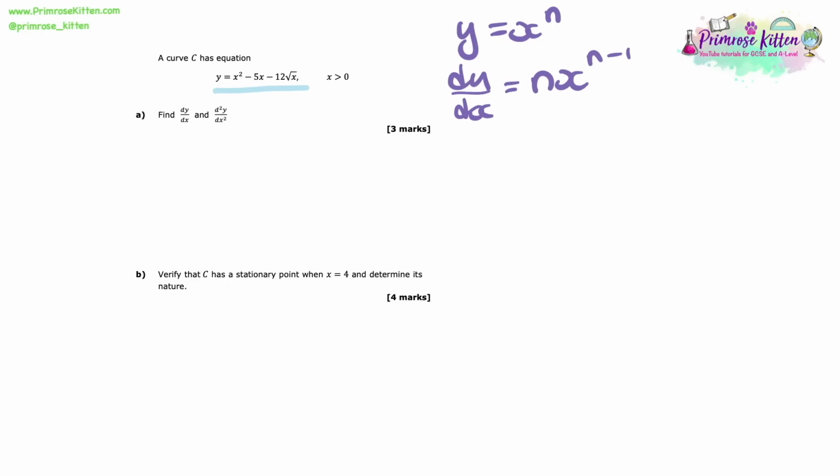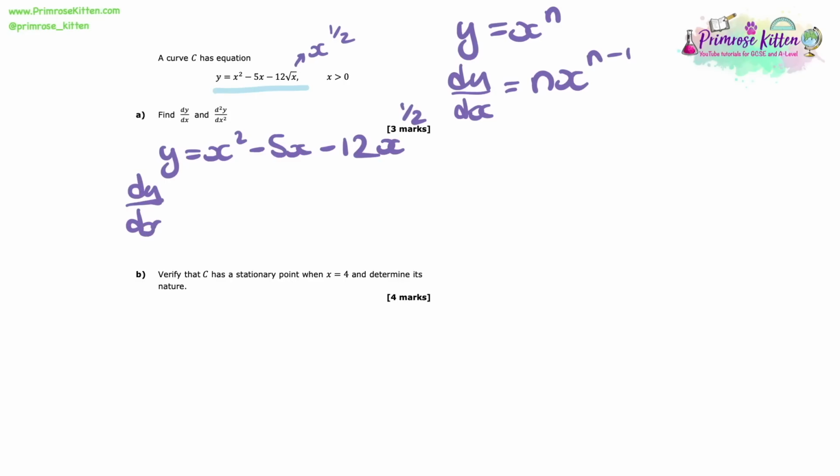We should remember that if we had a function of the form y equals x to the n, then dy dx, that differential, is equal to nx to the n minus 1, which in English means we're going to multiply through by n and then take 1 away from n. So that is our dy dx. Let's apply it now to this particular equation. Let's start by just writing out the equation again. So y equals x squared minus 5x. Instead of writing minus 12 root x, we're going to rewrite this as a numerical power. We should know that root x is the same as x to the power of a half.